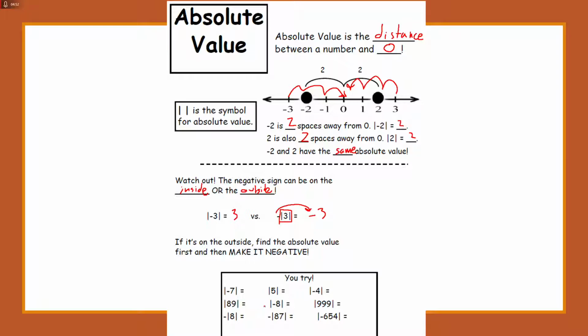So I want you guys to work on some of these problems on your own. When we come back as a class, we will review and go over the answers.